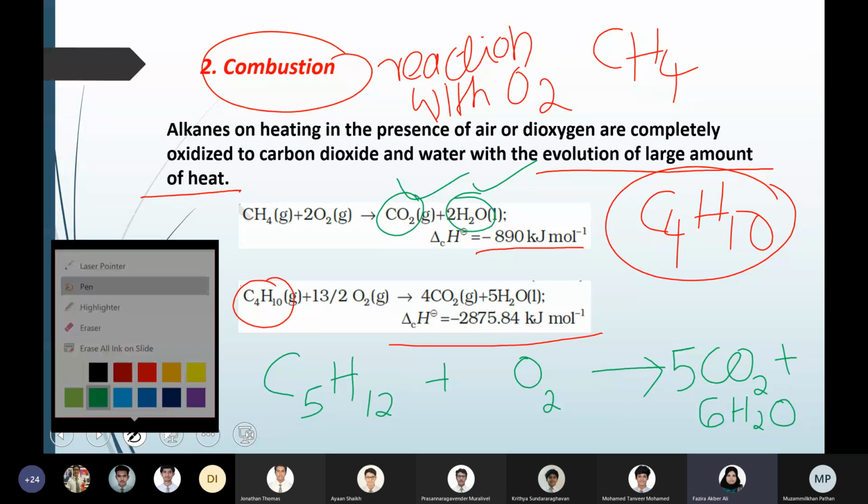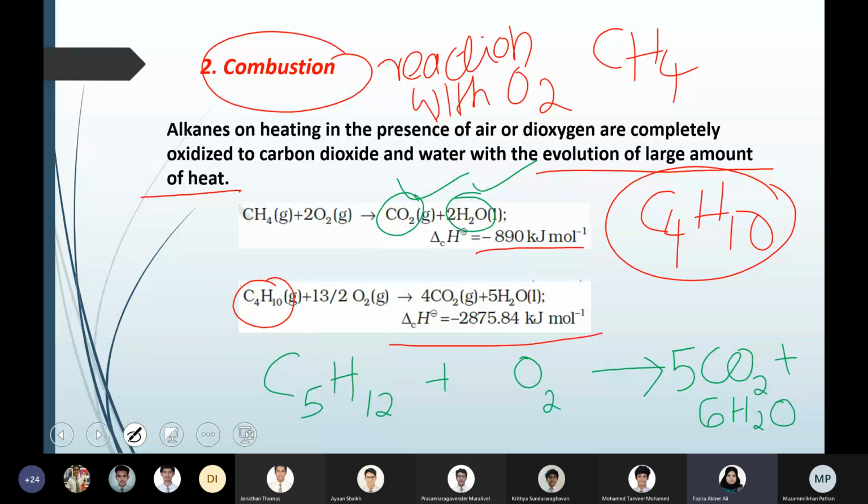After this you count the number of oxygens. In 5 CO2 there are 10 oxygens. In 6 H2O there are 6. So 10 plus 6 means 16, so it will be 8 O2.